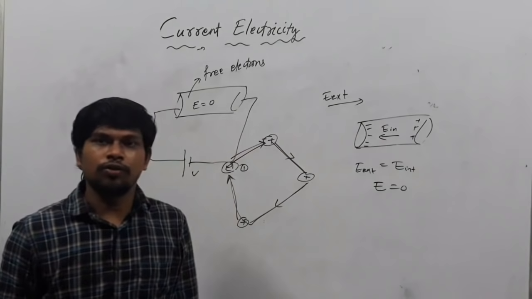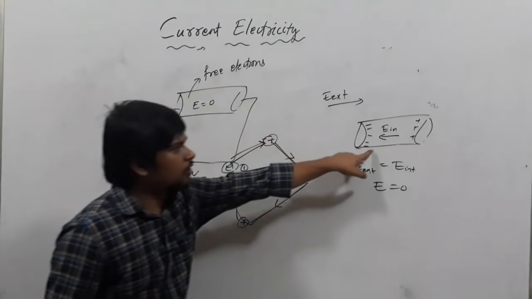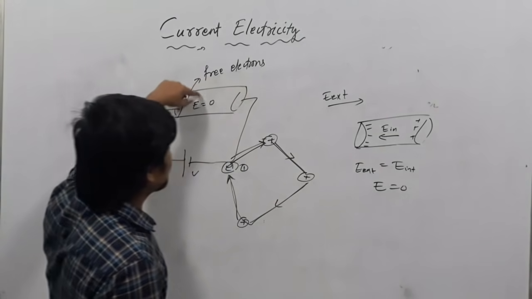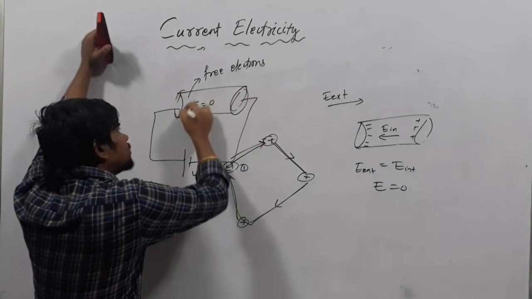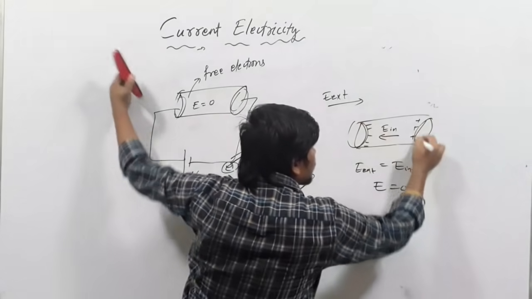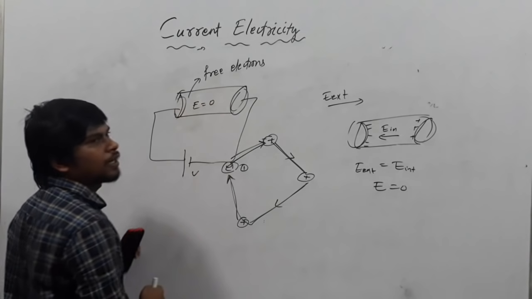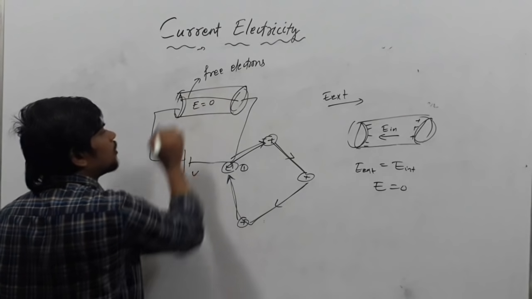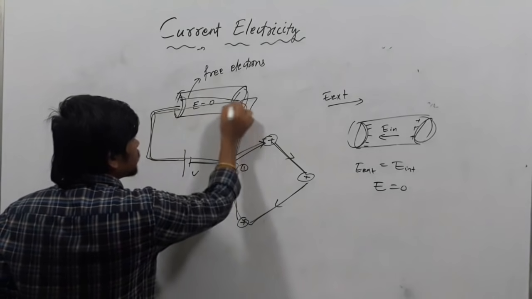This is what we have studied in electrostatics, but here what is happening? Actually, this phenomenon is not happening here. इधर जो हो रहा है इधर नहीं हो रहा है. Why? Because the charges are not accumulating at the ends. Here the charges are accumulating at the ends, but here the charges are not accumulating at the end. Electron इधर से आएगा तो इधर नहीं रुकता है. It will flow through the circuit. It is flowing like this in the circuit.